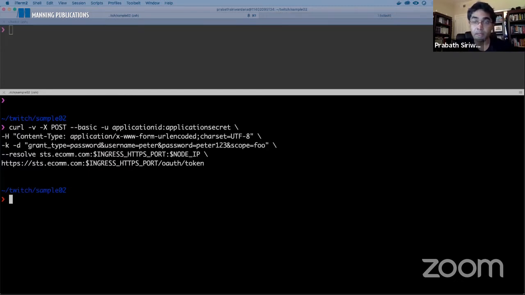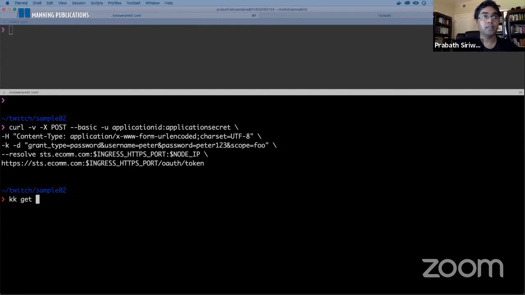You may remember earlier when we deployed those two services as Kubernetes services, we used the node port service type, because we wanted to access those two services directly from outside the Kubernetes cluster. Now we don't need to do that because we are sending all the traffic through the Istio ingress gateway.